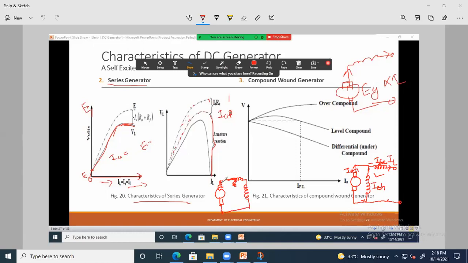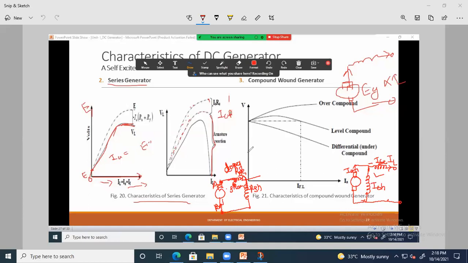Suppose here it is point A and point B. At that situation, this is the series field winding and here it is the shunt field winding. The combination of this series field winding and shunt field winding is in parallel with that of the armature, then we can call it a long shunt compound generator.